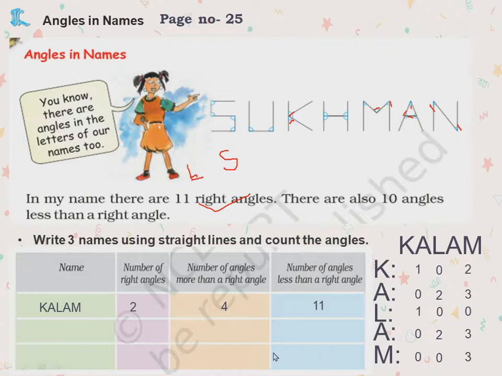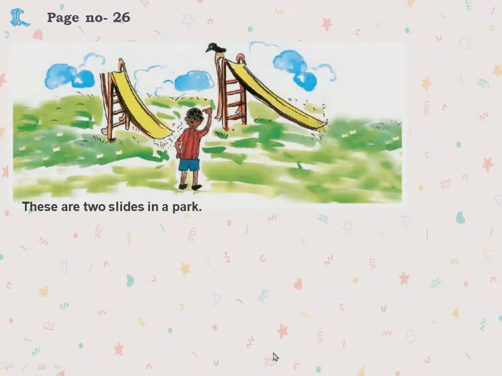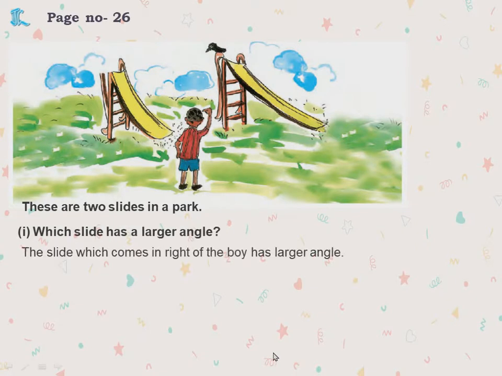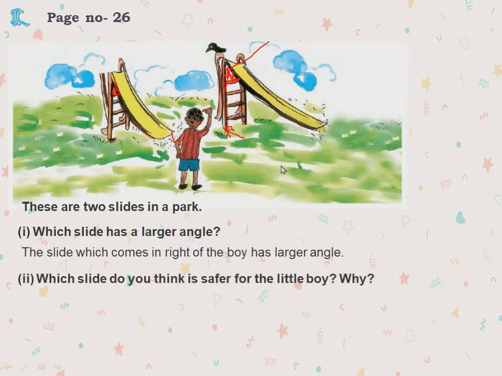Okay. The next one, page number 26. These are two slides in the park. Which slide has a larger angle? Now here you can see the slides. Yes or no? Here one angle is formed and here one angle is formed. So by seeing this you can easily say which is the larger angle. The boy is turning that side. So this is the left side and this is the right side. So which one? The slide which comes on the right side of the boy has the larger angle.